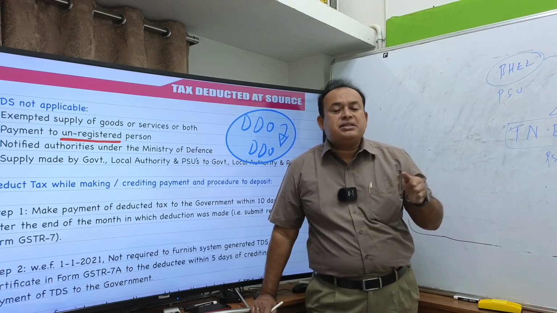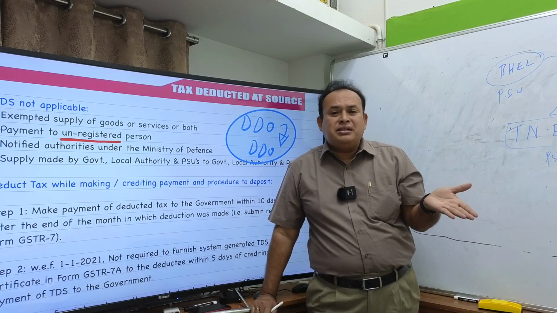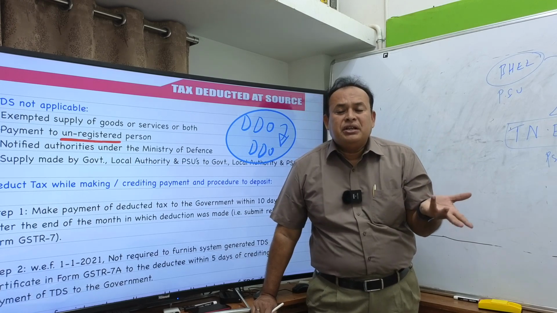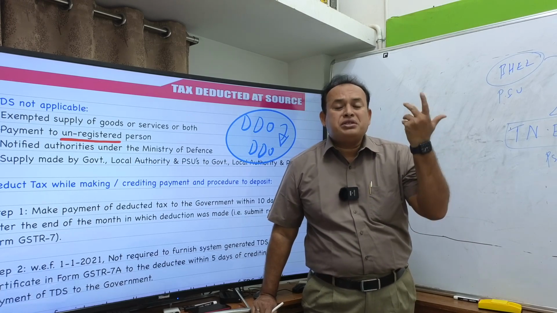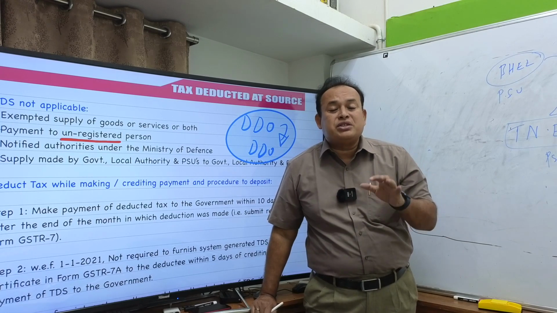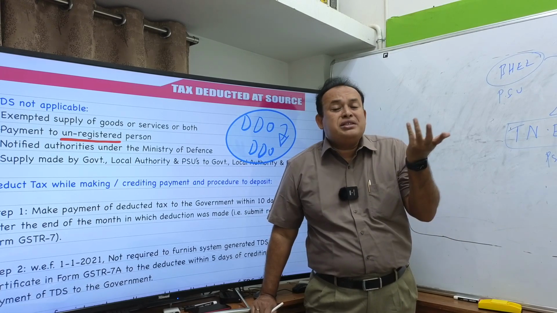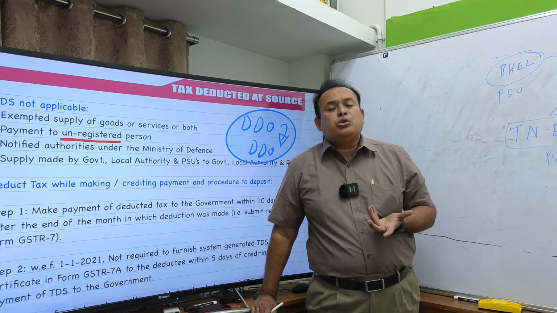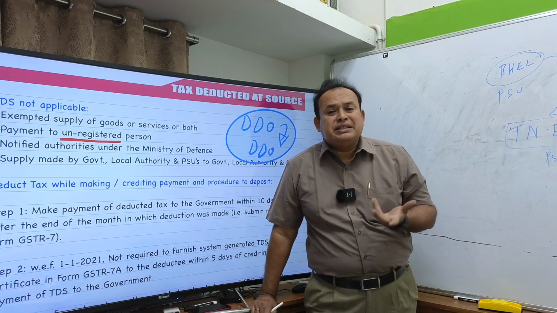So in this case, if it is government to government, where is the question of revenue leakage? PSU to PSU, where is the question of revenue leakage? If a statutory body supplies goods or services to another statutory body, where is the question of evasion of TDS?